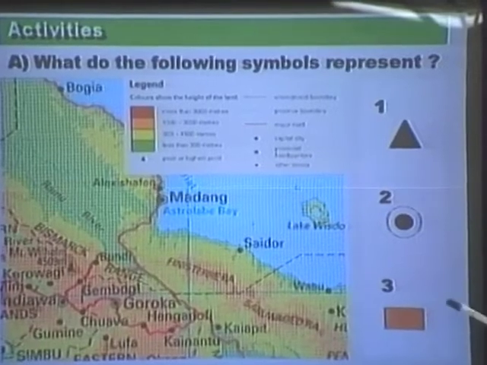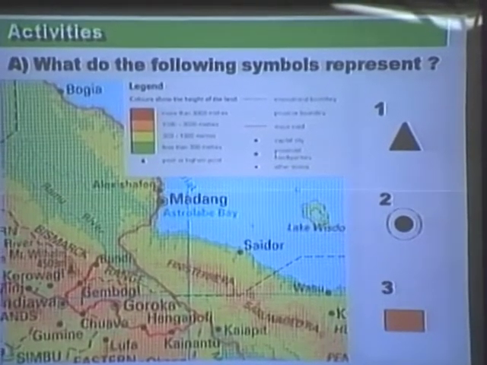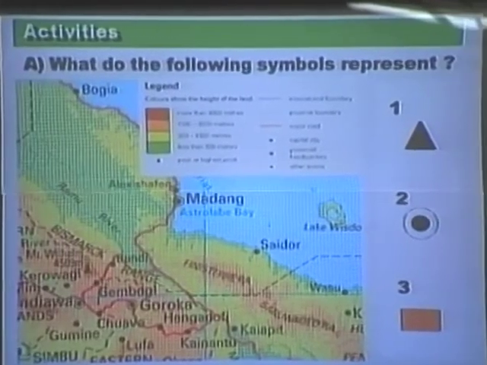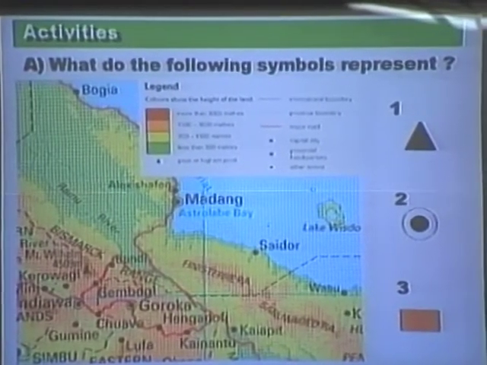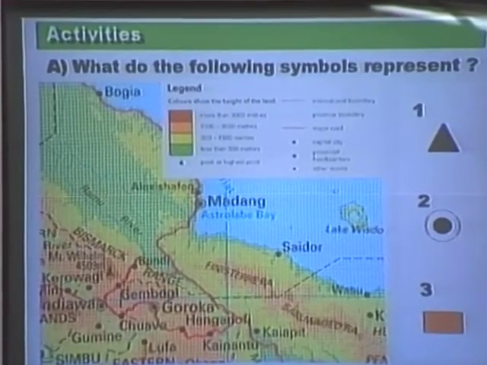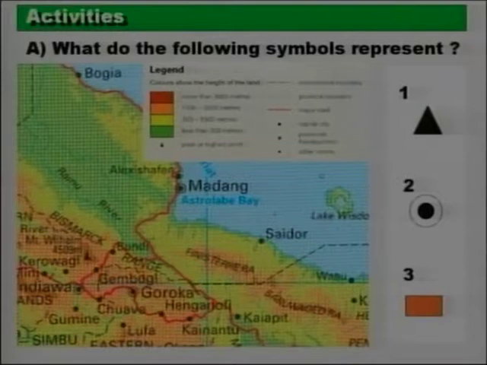The third one, this time it's a color or shading. What would that color represent? Capital city. Capital city with a brown color. Anyone disagree with him? Okay, Solomon? We're going to make a correction. The brown color, according to our friend there, says a capital city. We don't agree with that, so we'll make the correction. What should that brown color represent?